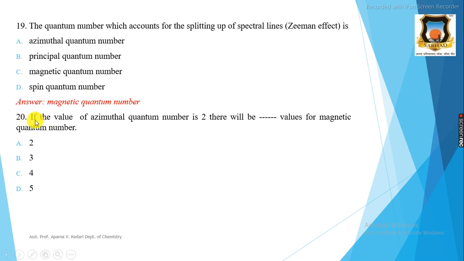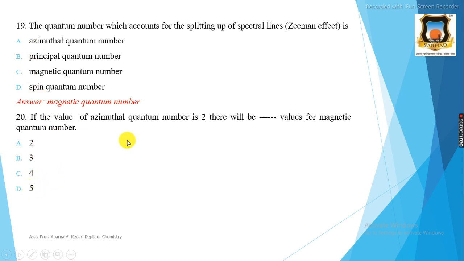Then the next question is, if the value of the azimuthal quantum number is 2, there will be dash values for the magnetic quantum number. The options are 2, 3, 4 and D option is 5.